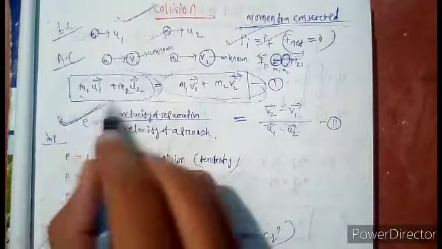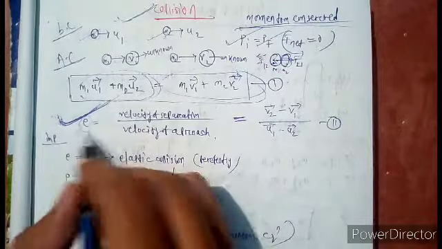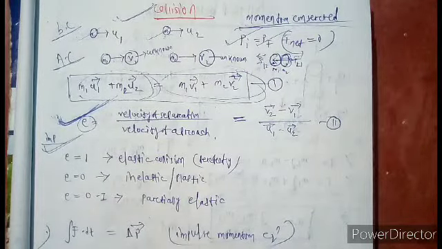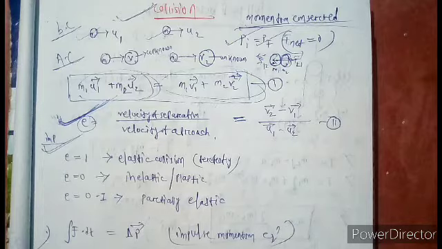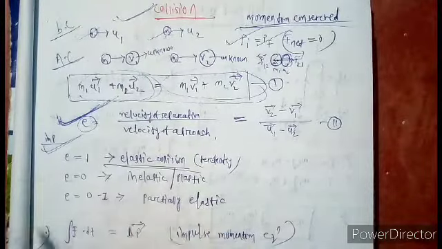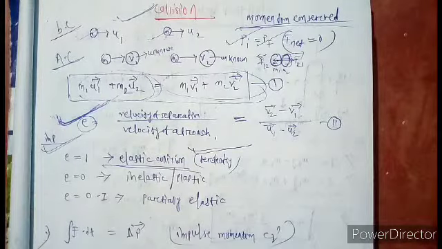According to the experimental value of the coefficient of restitution, we classify collisions into three types. What are the three types of collision? The first one is elastic collision, that is perfectly elastic collision. When E, the coefficient of restitution, is equal to 1, then we say that it is an elastic collision, a perfectly elastic collision.